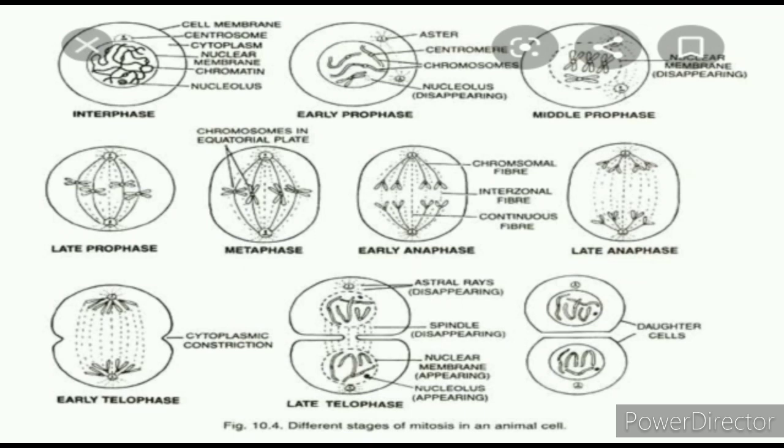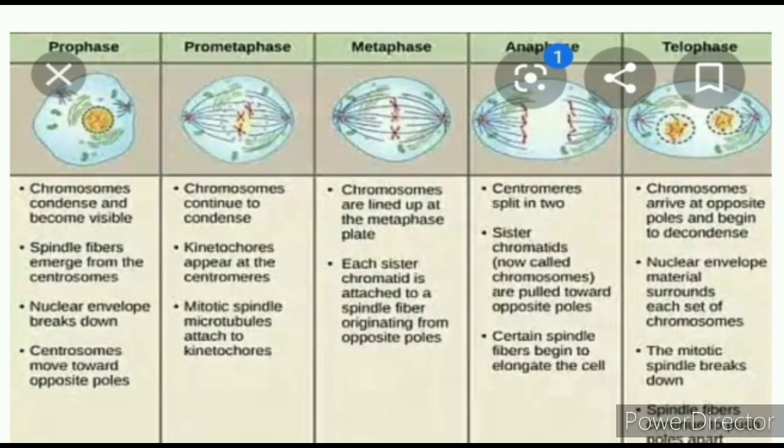Now we will go to the metaphase. So what are the key points of metaphase? Some books give prometaphase and metaphase, but you can just say metaphase. It will be okay, no need to write prometaphase. The chromosomes continue to condense. Kinetochore appears at the centromere. So what is kinetochore? You have to study that first of all.